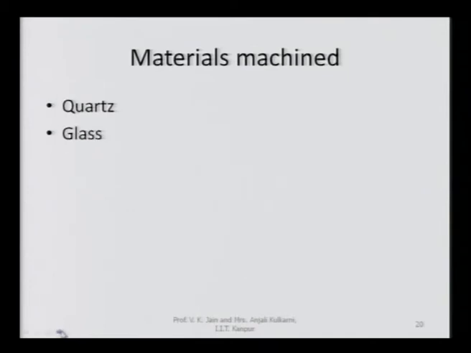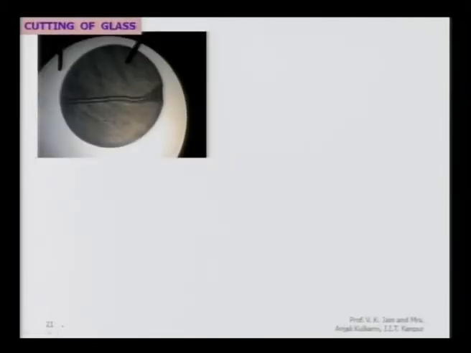So, we have been able to machine quartz, glass, silicon, copper also, and tantalum as well. Some examples will be shown to you about the cutting of glass. You can see here the micro channel. This is the enlarged view of the micro channel formed on the glass.